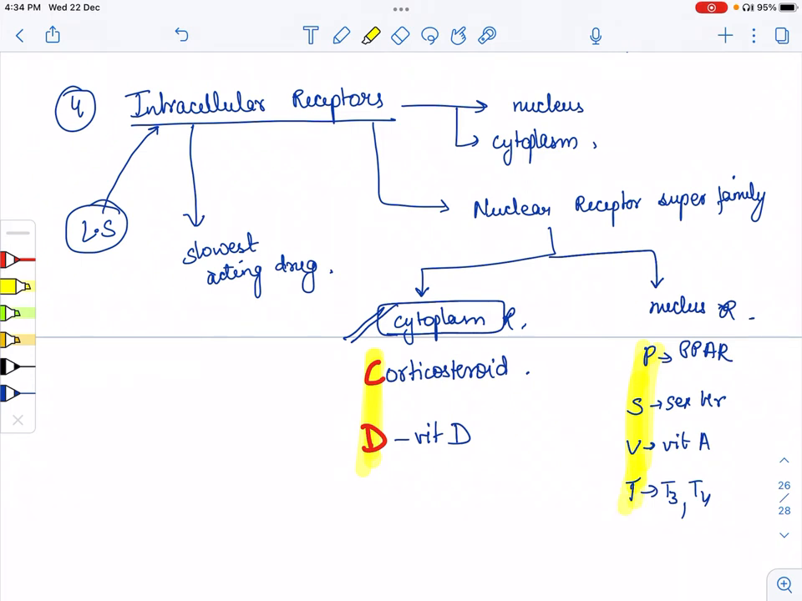So for the corticosteroid drugs, the receptor is present in the cytoplasm, and also for vitamin D, but for the PSVT, the receptors were present in the nucleus. So this is all about the receptors.